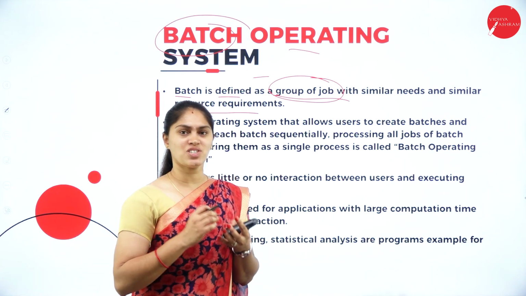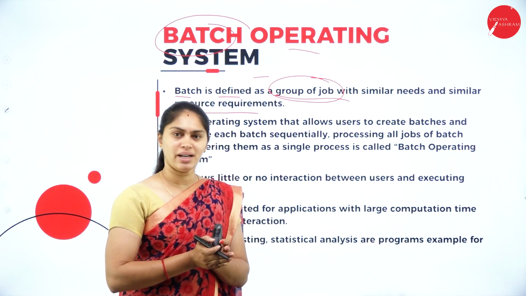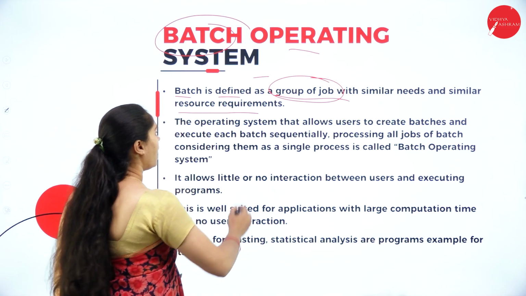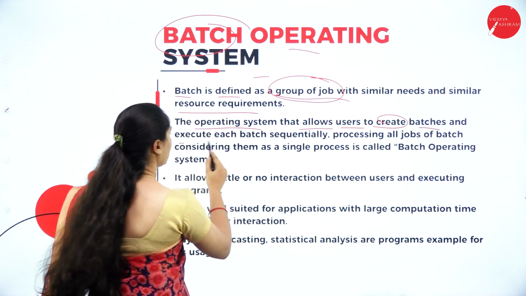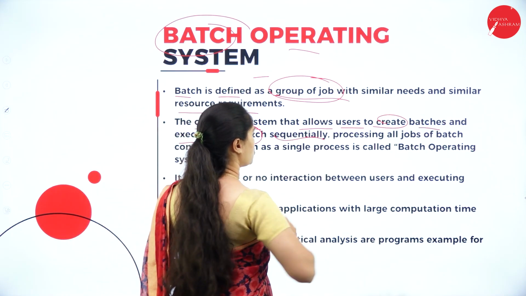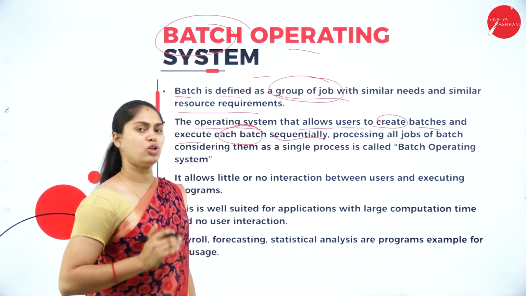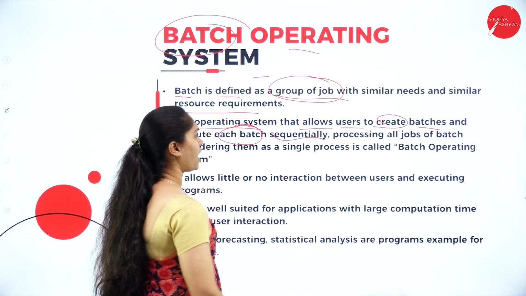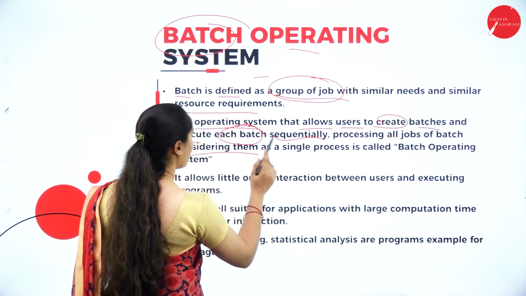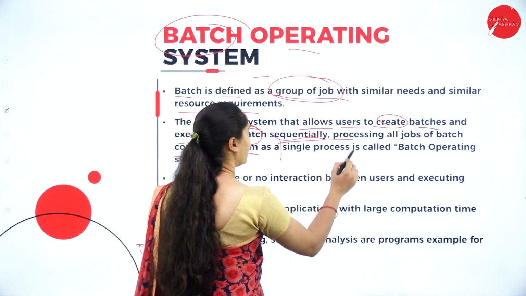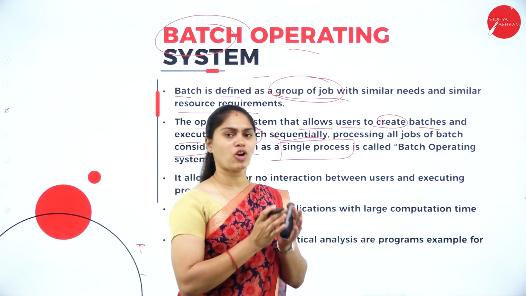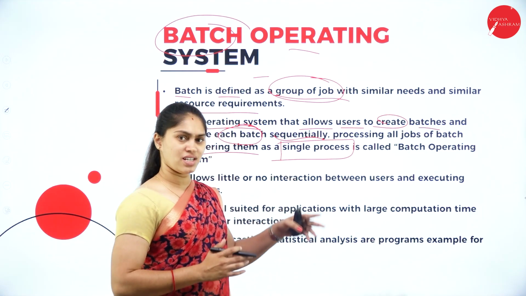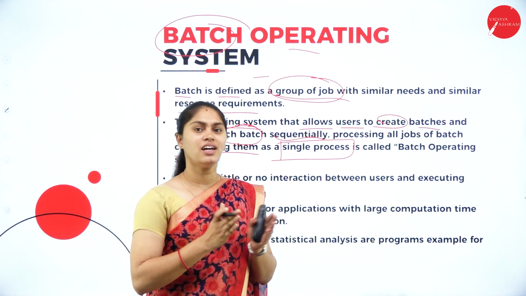That making of a batch based on similar jobs will be done by this operating system, and this operating system allows the user to create the batches and execute each batch sequentially. Batch 1, batch 2, batch 3 up to batch n we can have, and we process all the jobs of a batch considering them as a single process. Together we are calling that a single process instead of considering them different ones.